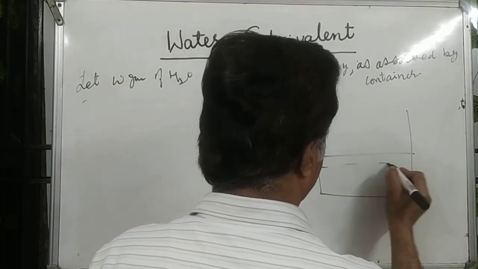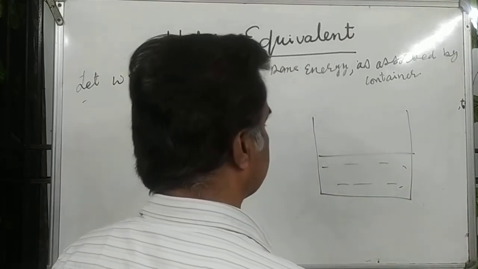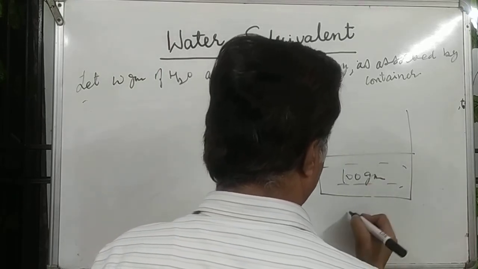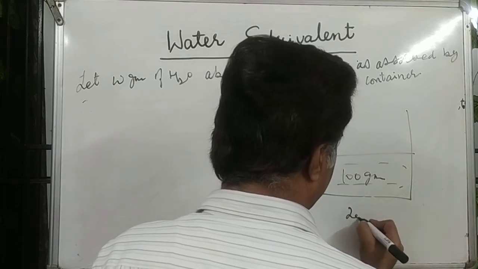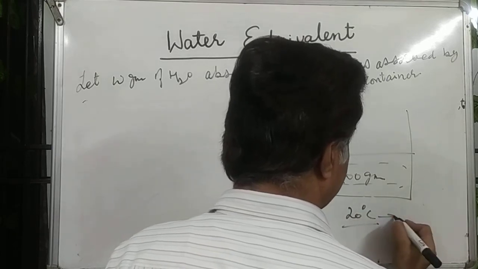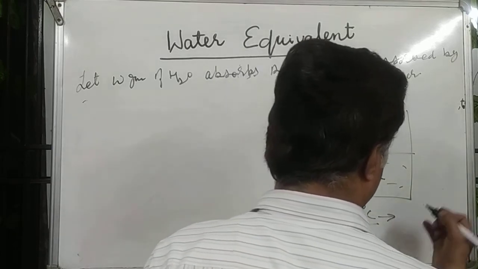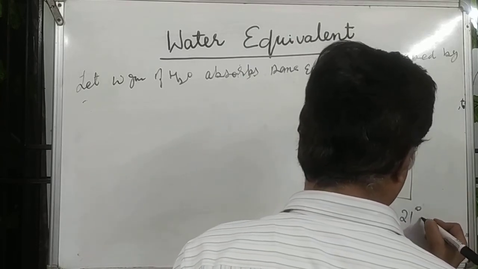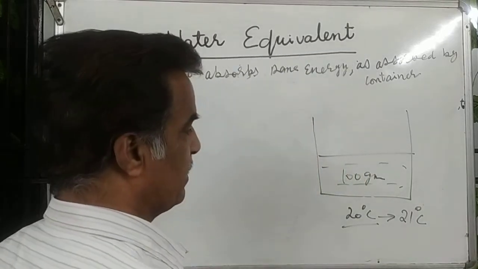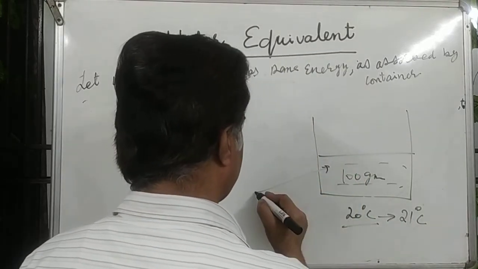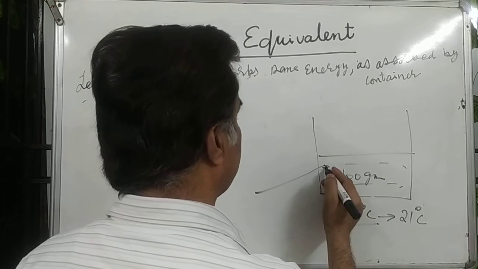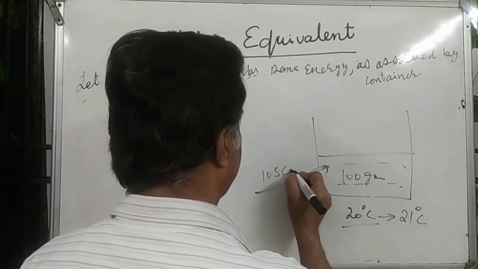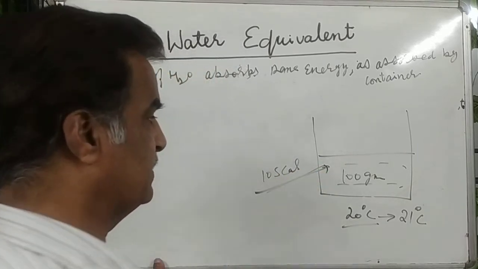In it there is 100 gram of water, and the temperature is 20 degrees Celsius. On heating, it gains 1 degree Celsius in temperature, meaning the final temperature is 21 degrees Celsius. And the energy supplied to the system is, let us say, 105 calorie.